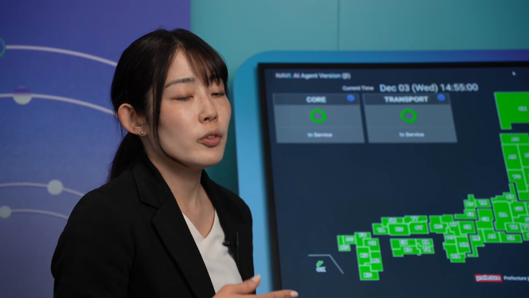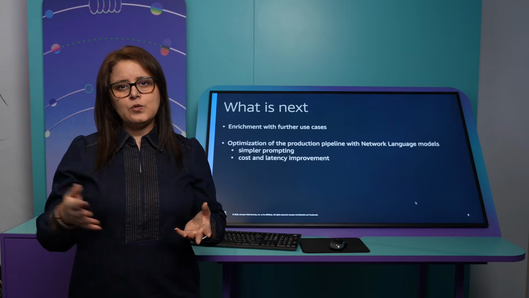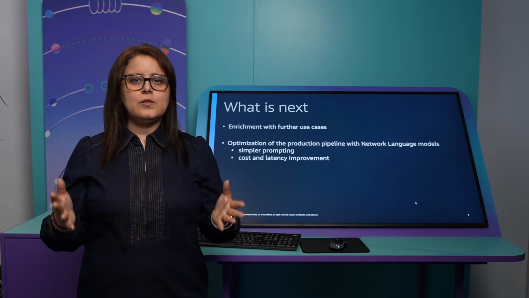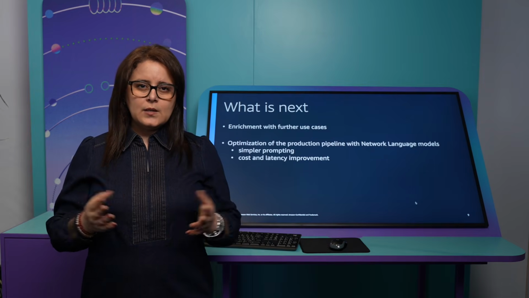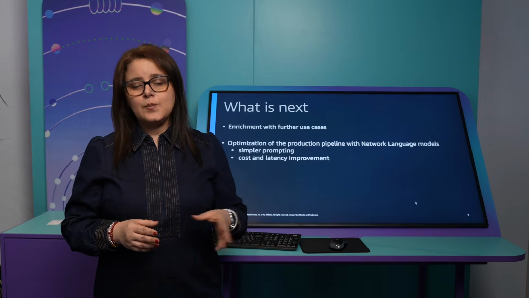We can say the AWS solution can enable DOCOMO to realize their autonomous network at scale at the enterprise level. As a next step, we are now starting the enrichment with further use cases, adding more topology information, for example, adding more KPIs and events that we are going to cover through the root cause analysis. This will be a journey toward covering other use cases like service impact assessment and, for example, change management. And the first thing that we are going to do as a next step is the optimization.